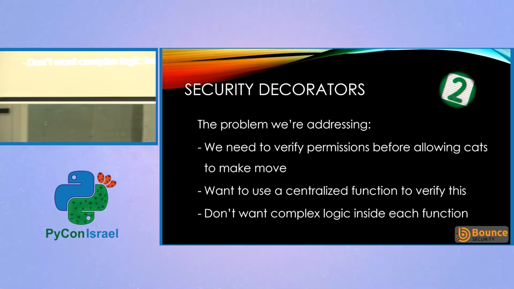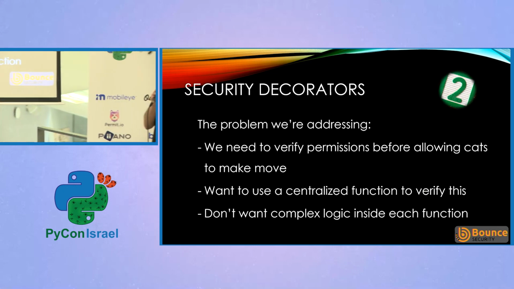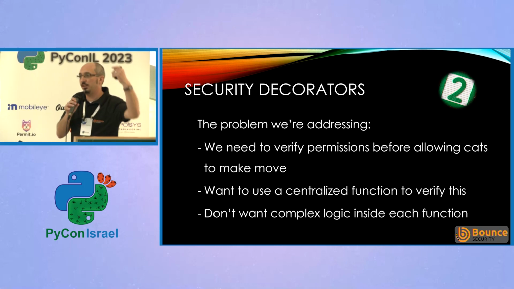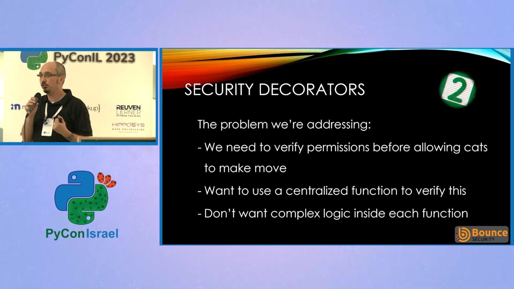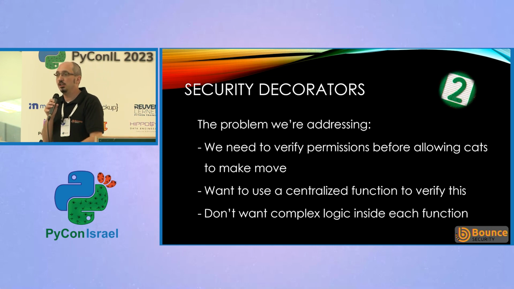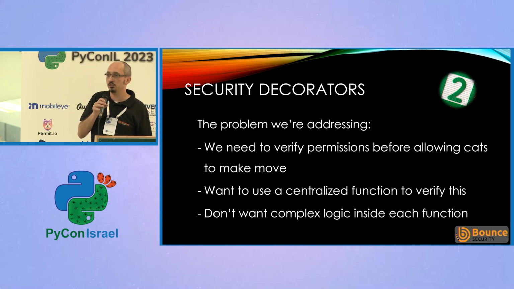OK, so let's look at another example. We've got functionality in our application. We're letting our cats play chess against different opponents. And we've got various functionality we want to protect against misuse. We only want cats or end users that are allowed to use that functionality to actually do that. We need to add authorization to our application.